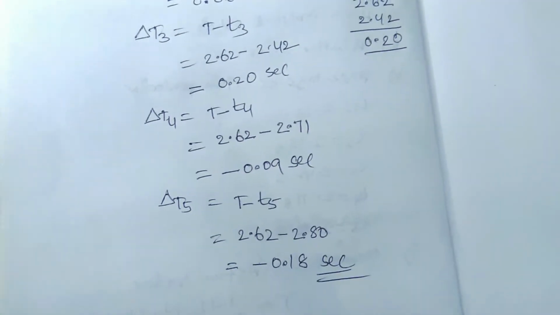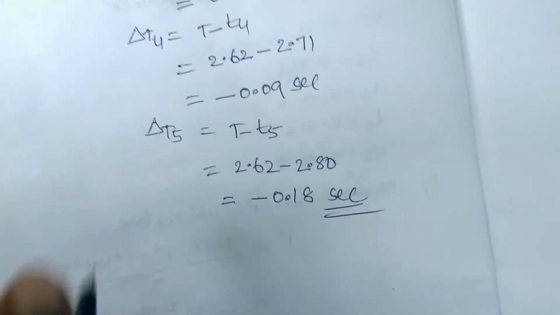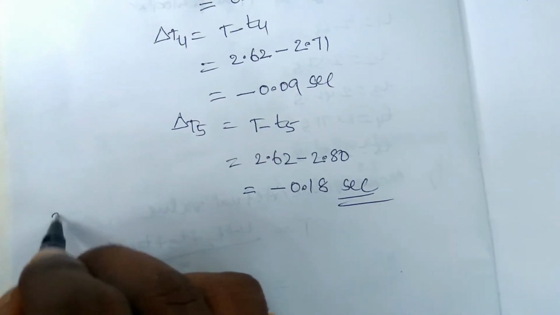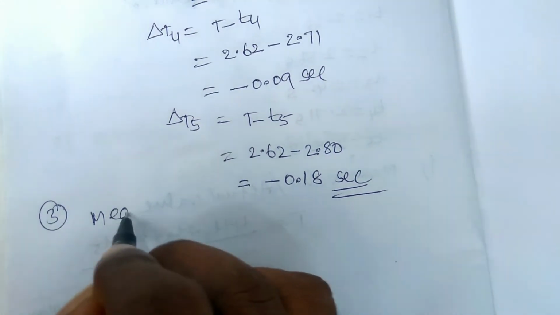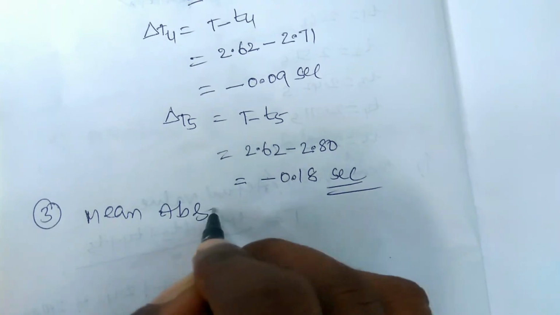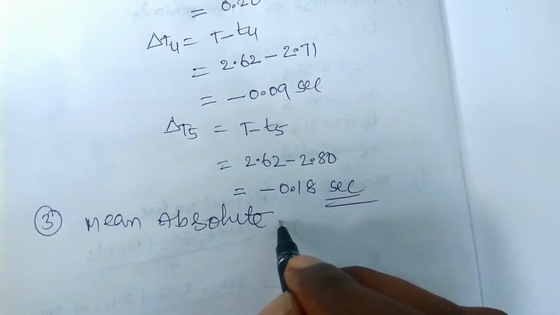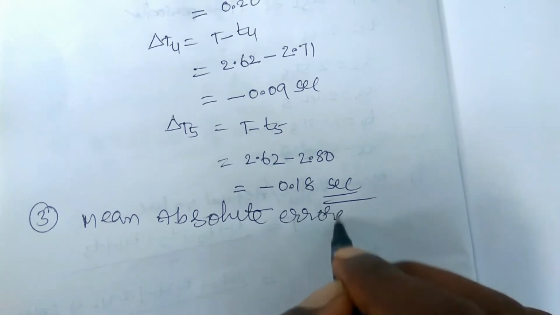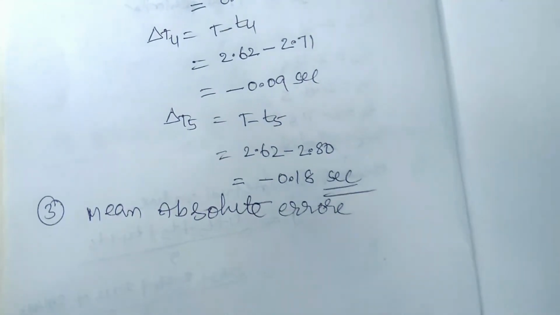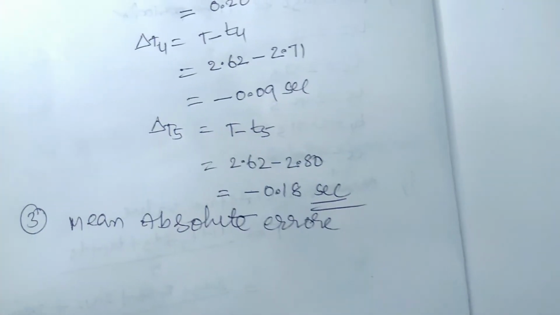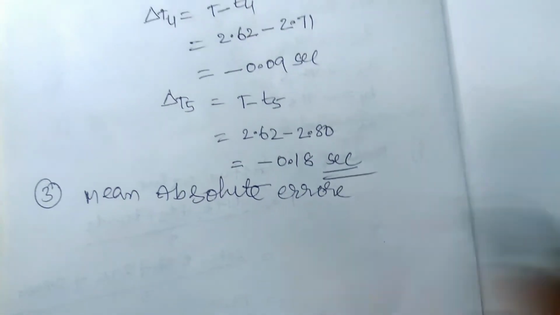Now the next one we have to find, the third one, is the mean absolute error. The mean absolute error is the average of the magnitude of the absolute errors. Magnitude is very, very important here.